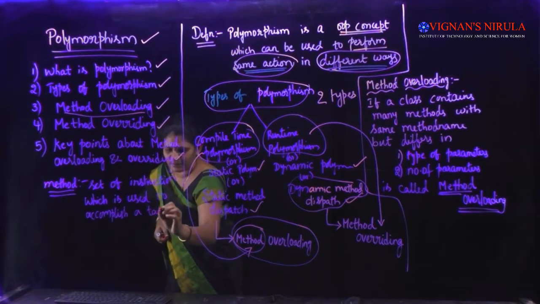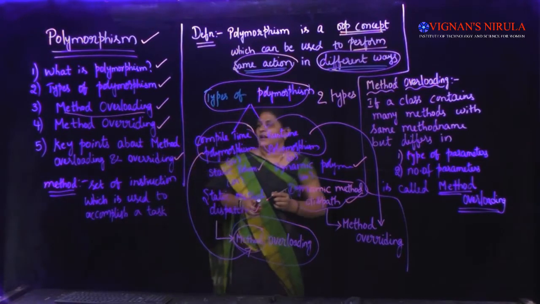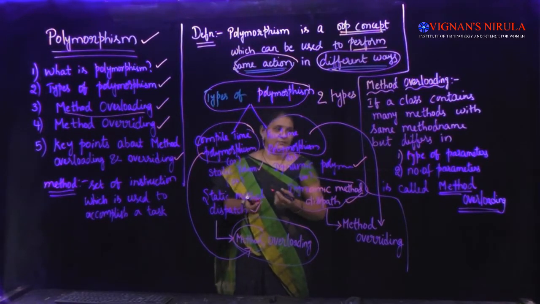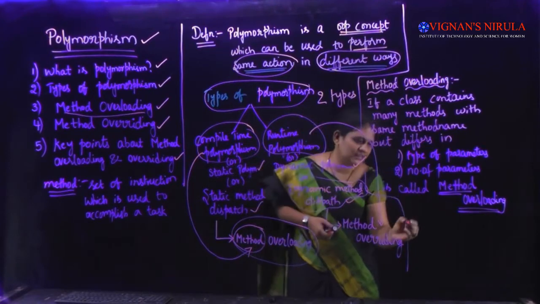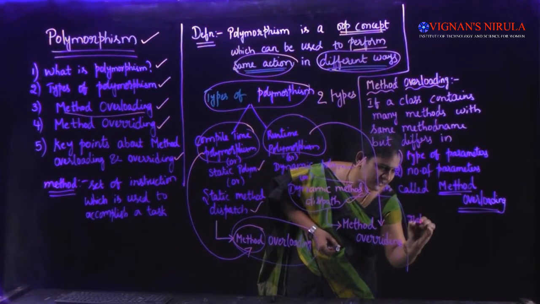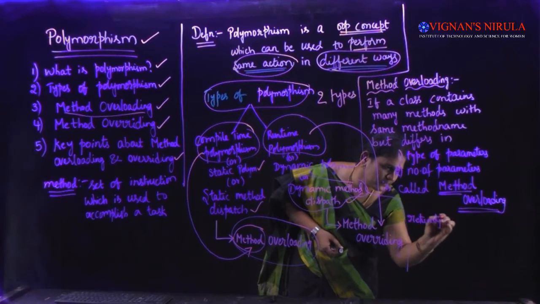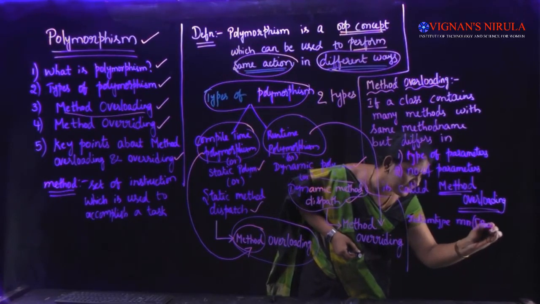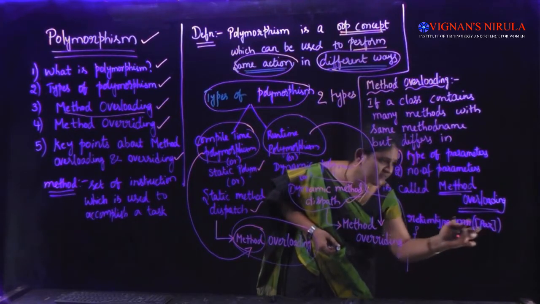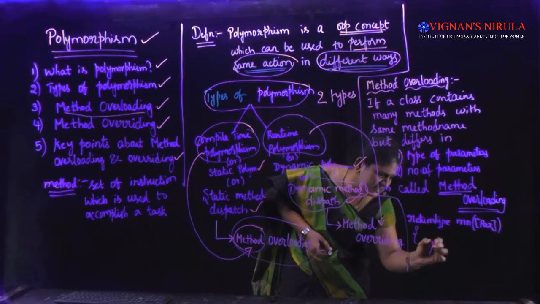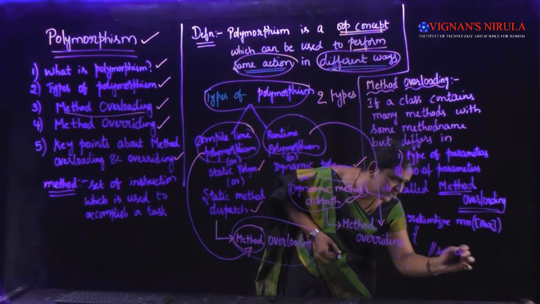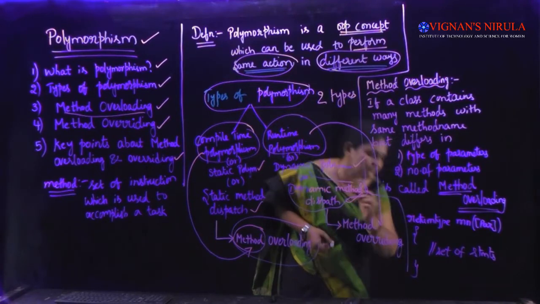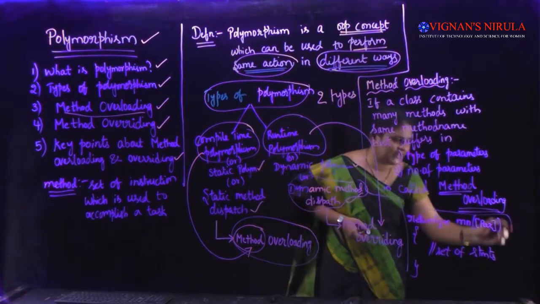It's a theoretical definition again. And how can we write a method in Java? What is the syntax of writing a method? We'll have a return type, a method name, and also parameters. Parameters are optional, so they are specified within square brackets. Then we write the set of instructions to accomplish our task, all those statements inside the method. This is the syntax of writing a method.